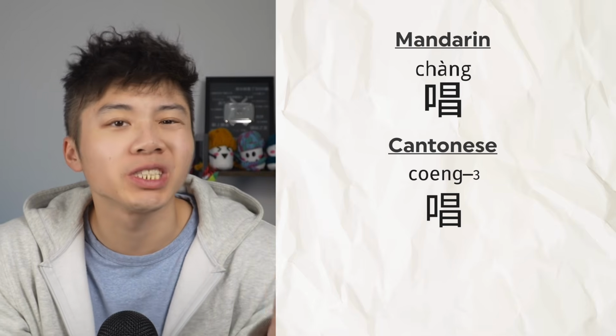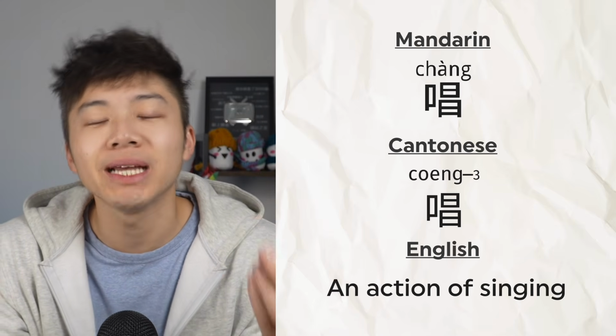Well, we can get all technical and dive into complicated linguistic terms like separable verbs, or I can give you a quick hack to remember. When it's just the individual verb character like sing or run, it's typically referring to an action. And when a verb phrase is constructed with a verb character plus an object, sing song, walk on road, it's usually describing an action as an activity. So to break it down, 唱 or 唱 on its own is just the action of singing. It's the most basic form of the verb.